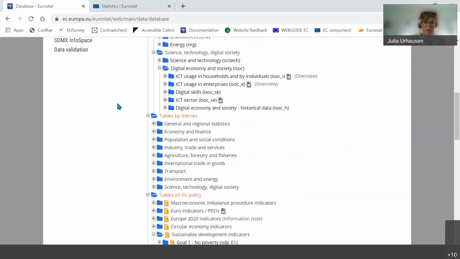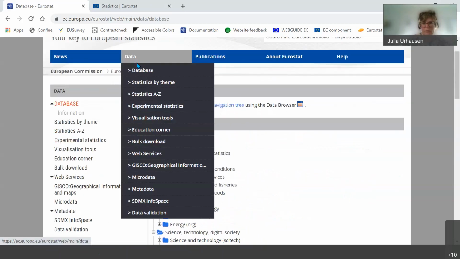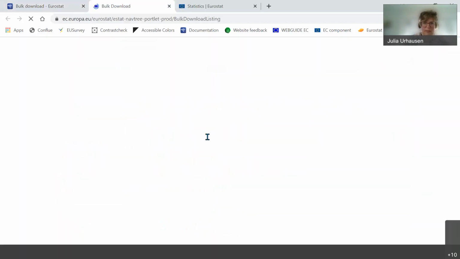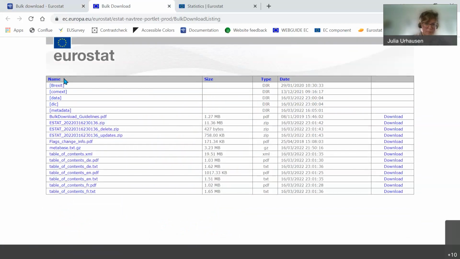So I will copy that in my notepad to keep it. And then we have two options available from the data heading. We have the bulk download. This is where you can really download the full data set. And by the full data set, in this case, I mean it has all the dimensions, all the countries, all the units, everything. So to do this, you go to the bulk download. You have some guidelines available here. If you want to use them, I strongly recommend that you read them as well. And otherwise, you can access the bulk download here.